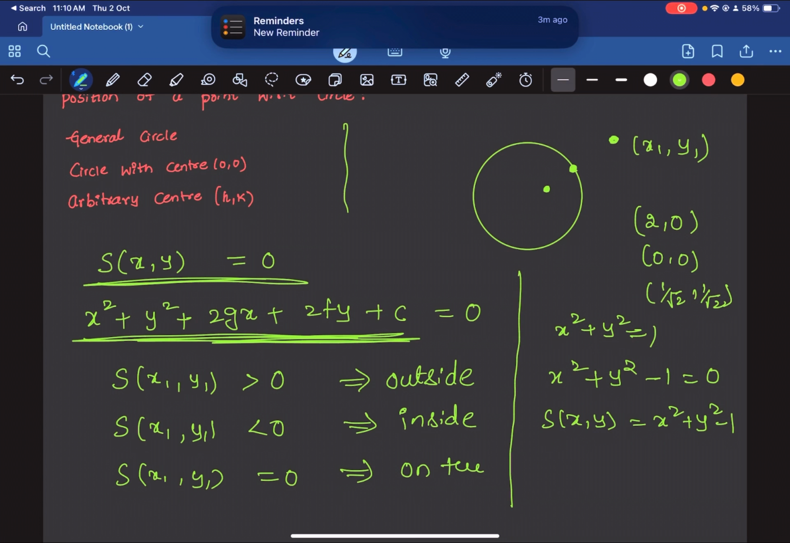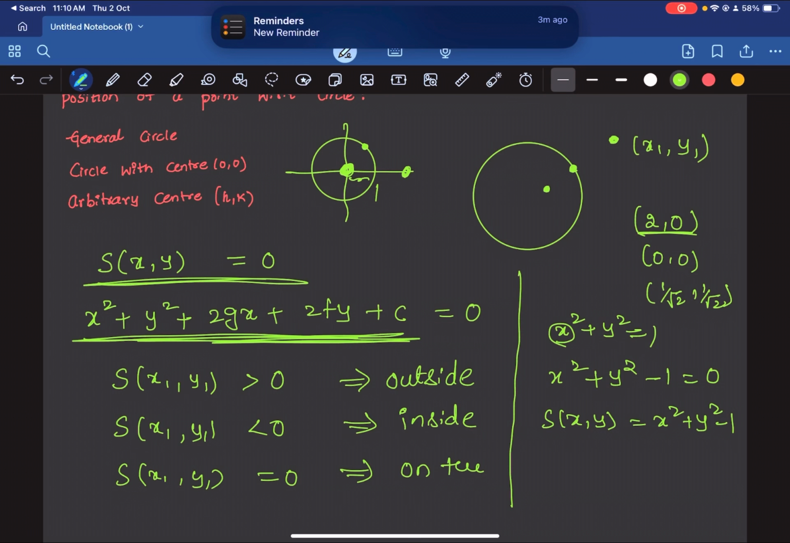So this is a circle with center 0. So here it is x minus 0 whole square. So center is 0 here. You remember x square plus y square is equal to r square is a circle with center 0, I mean origin, and the radius is 1. So 2 comma 0 lies somewhere here, 0 comma 0 is the origin, and 1 by root 2 comma 1 by root 2 lies on the circle.